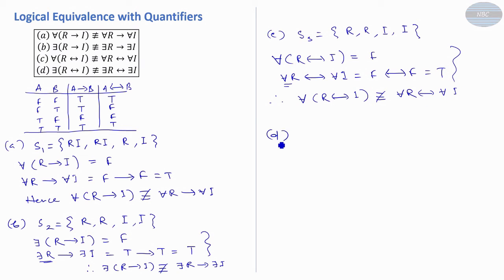Come to the last one. Let's suppose we take the same universe of discourse. Let us solve the left hand side first. Is there at least one person who is rich if and only if he is intelligent? It is very clear that in this universe of discourse a person is either rich or intelligent, so the truth value is false.